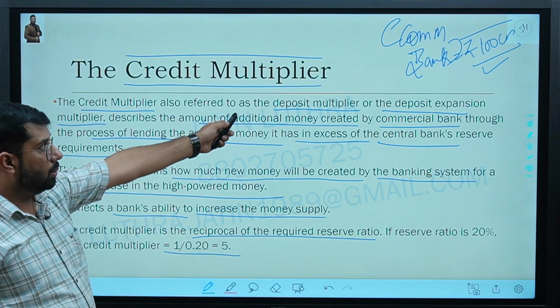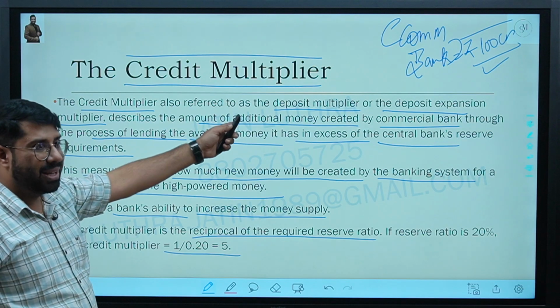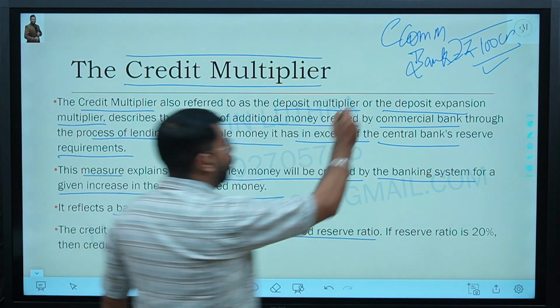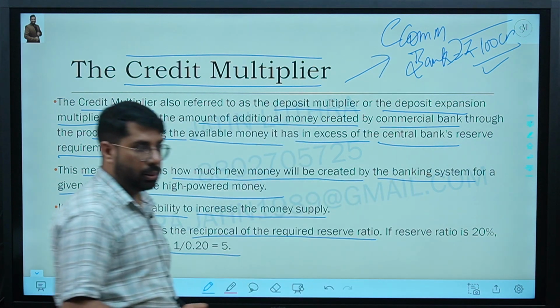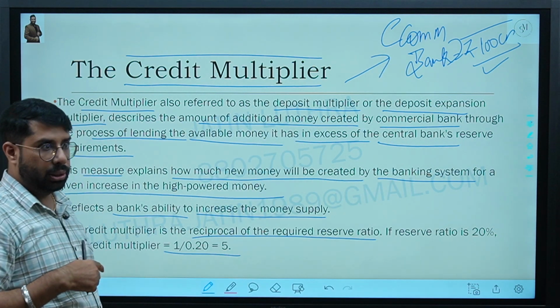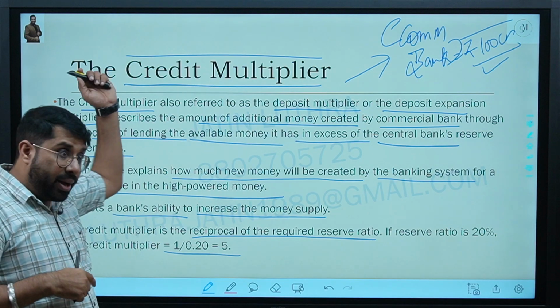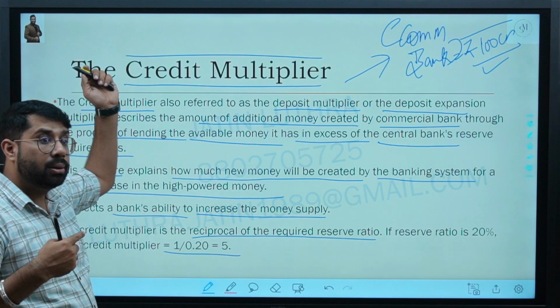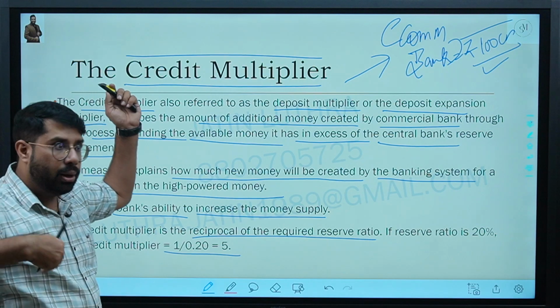Here, how is money supply increasing? What is the source of increase in money supply? The more loans from the commercial bank. So who is increasing money supply here? Commercial bank is increasing the money supply here. There, how was money supply increasing? It was a chain.